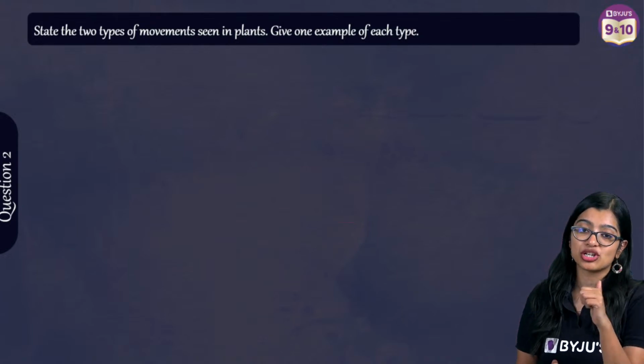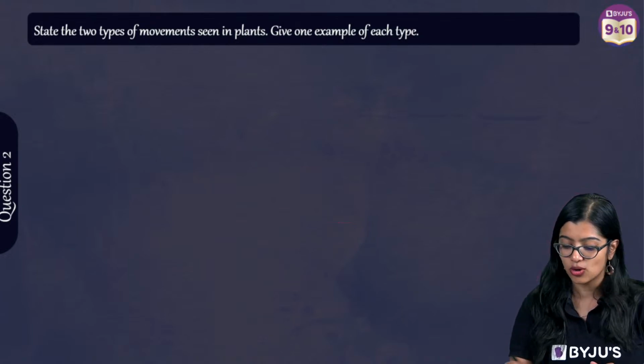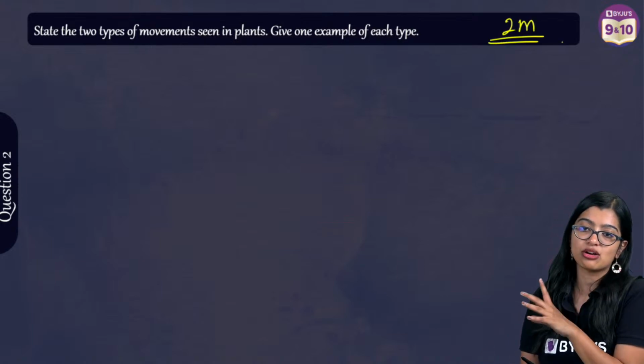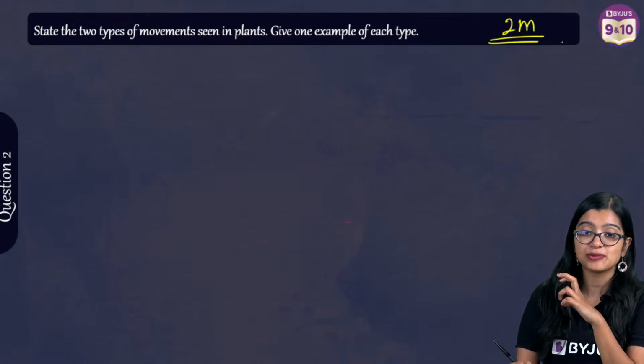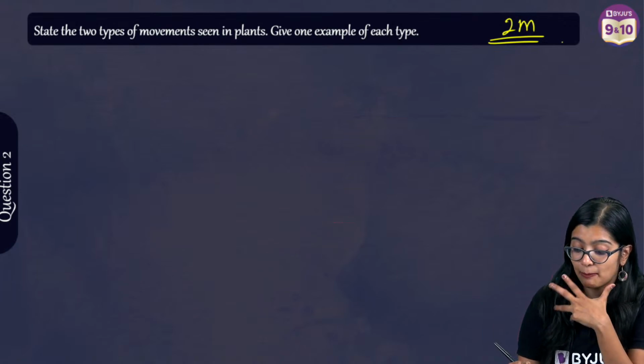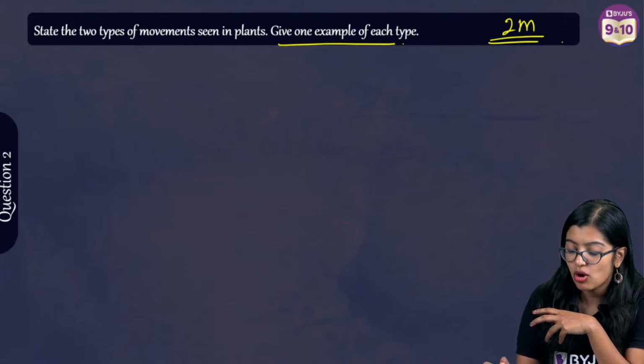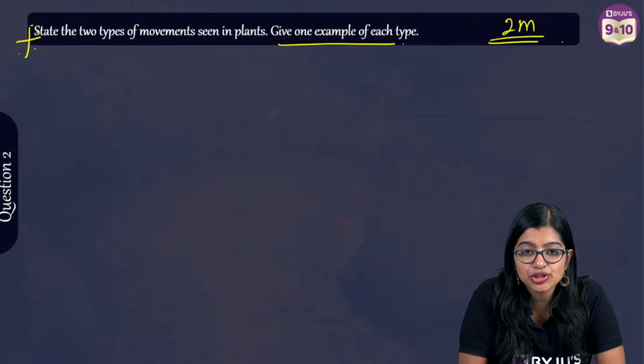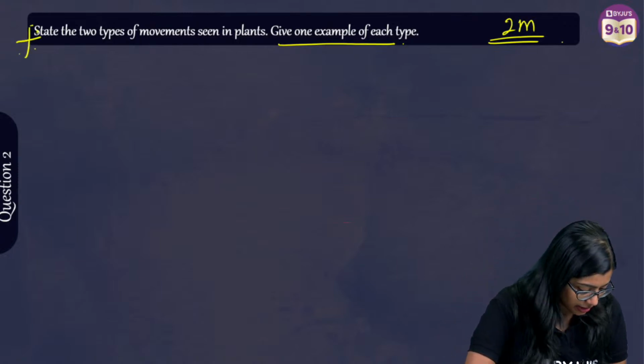Now moving on to question number 2, right? This here is going to be easily a 2-mark question. State the 2 types of movements we observe in plants. Give an example of each type. Very, very important. Ayush is like, ma'am, I want a tip. Okay, let me read it on my phone.